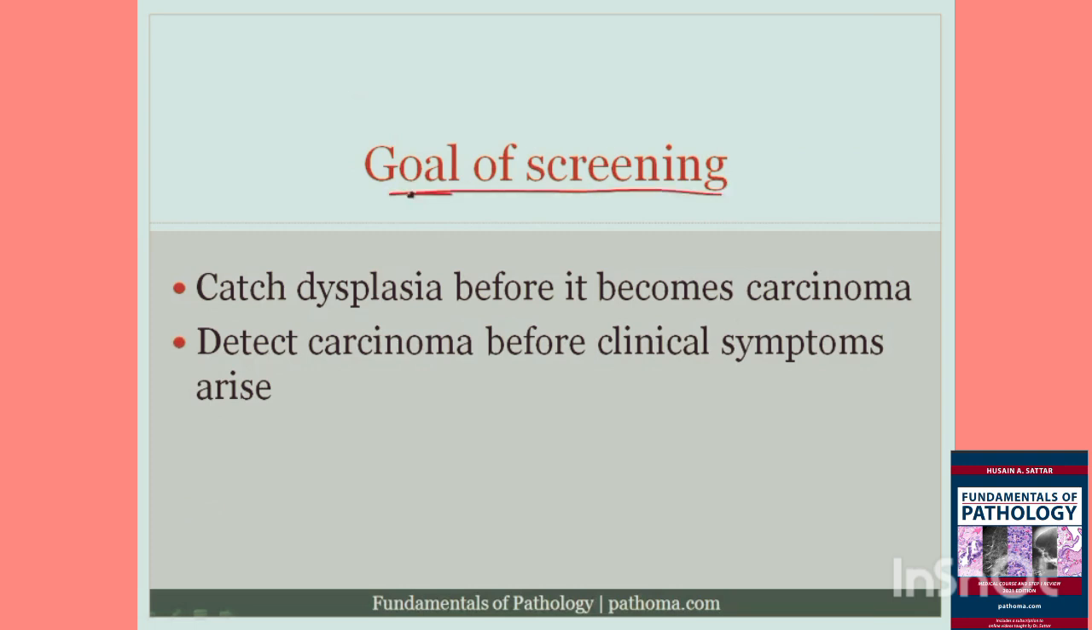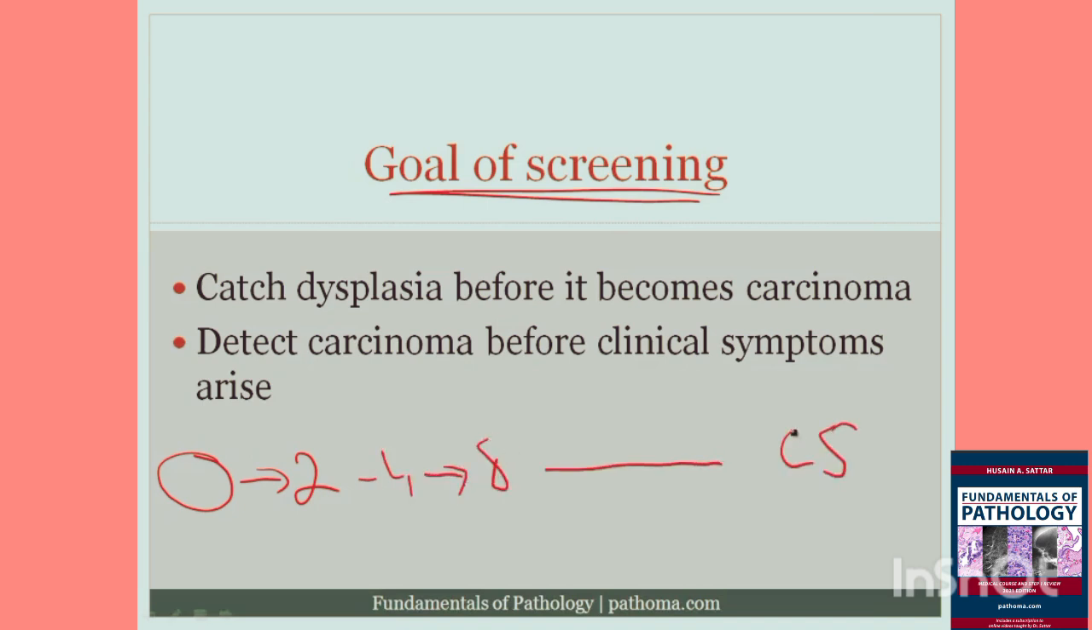Now, what's the goal of screening? Remember that I told you that a tumor develops from a single cell, and that single cell becomes 2 cells, which becomes 4 cells, which becomes 8 cells, which eventually produces clinical symptoms, right? And every time these divisions occur, there's going to be an increase in mutations. Okay, so what is the goal of screening? Screening has two separate goals. The first goal is to catch dysplasia before it becomes cancer, i.e., even before this cell is present, we try to catch dysplasia so that we don't even have to deal with the formation of a cancer.